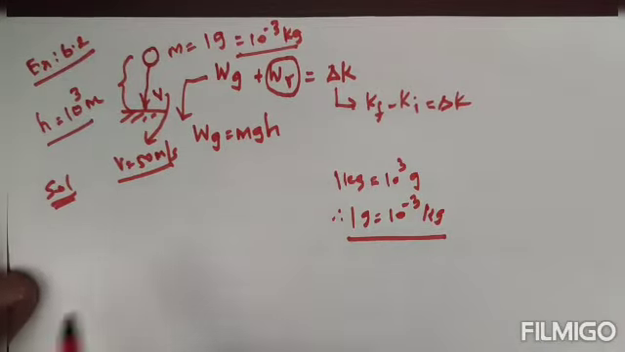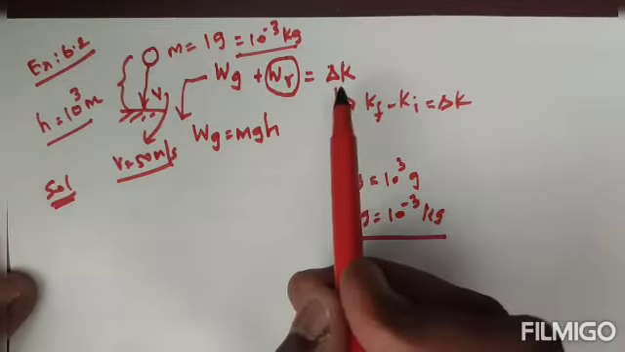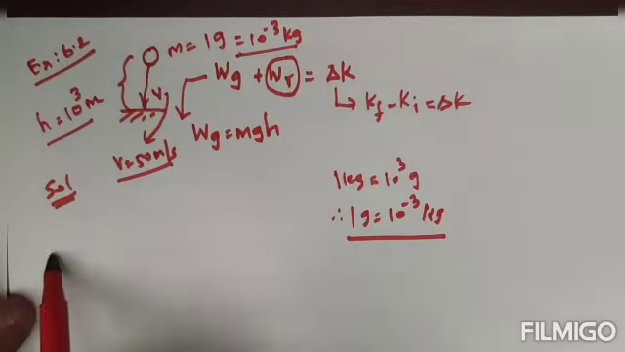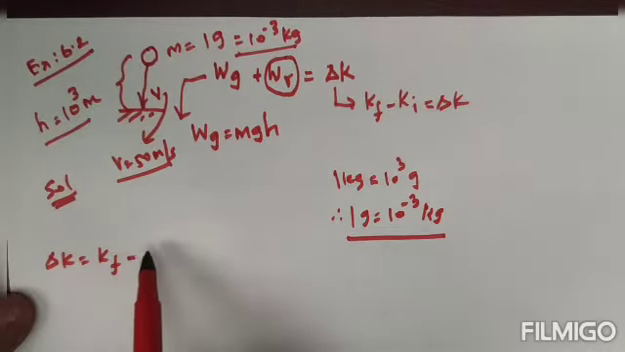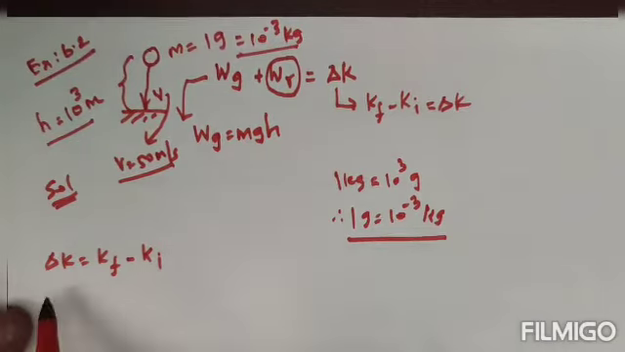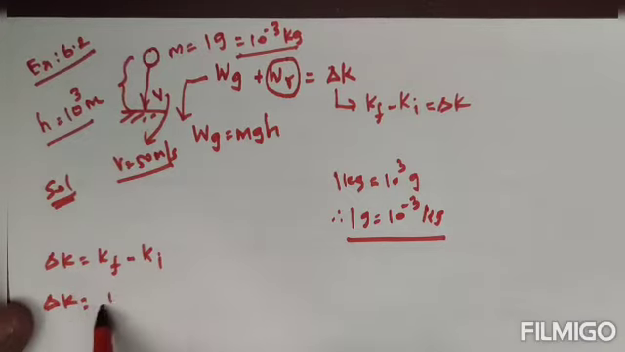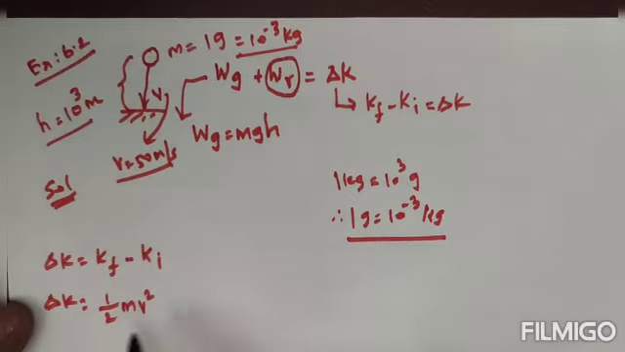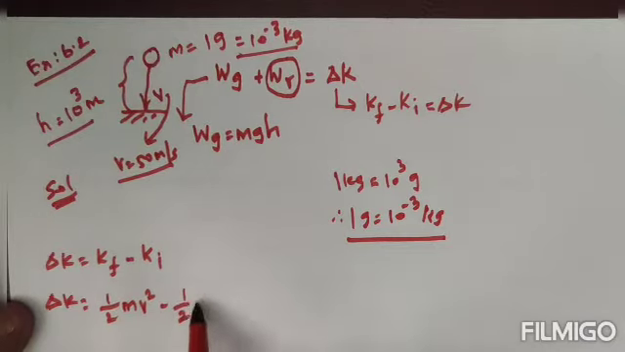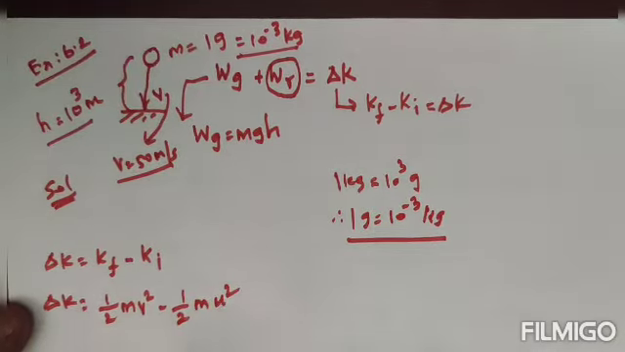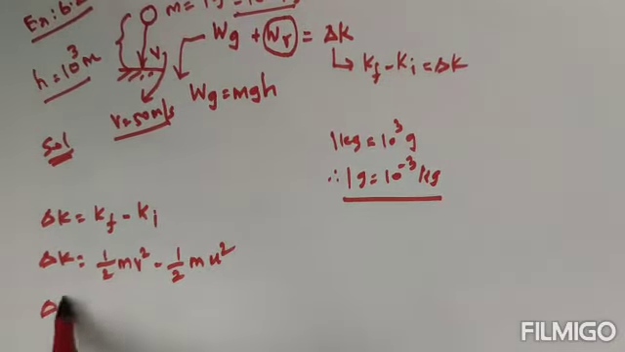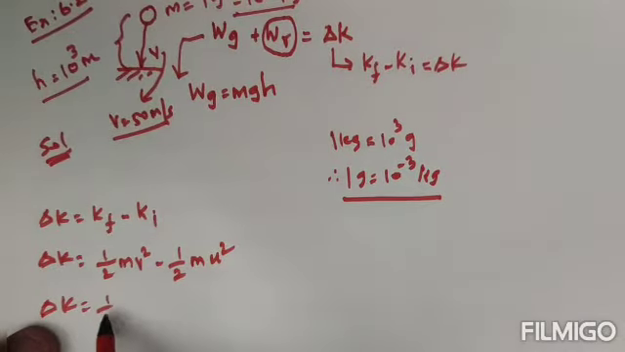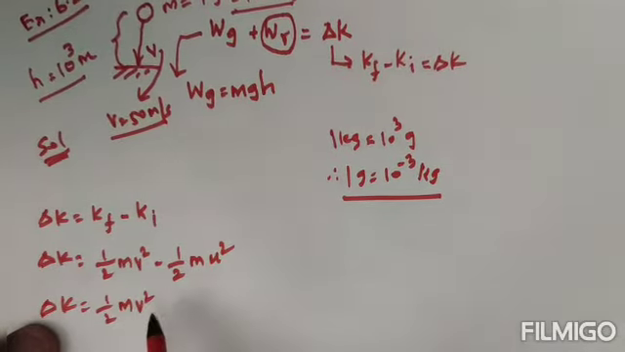So first, according to our idea, we should find delta k. Delta k is nothing but final kinetic energy minus initial kinetic energy. Therefore delta k is equal to, first the final kinetic energy, that is half mv square, then the initial kinetic energy, that is half mu squared. So now delta k is equal to half mv square minus